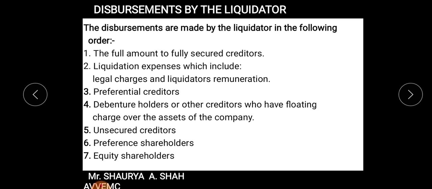So for the practical sums, you need to remember the entire sequence of payment. There will be adjustments given in the sum. You have to take which party is to be paid first and later on. Is it clear, everyone? So remember, the liquidator statement has only two sides. One is the receipt side, where you receive money from various sources, and the payment side, where you pay money. Is it clear, everyone? Fine. This list is to be remembered by each and every student very thoroughly, so that it will be helpful to you for your sums.